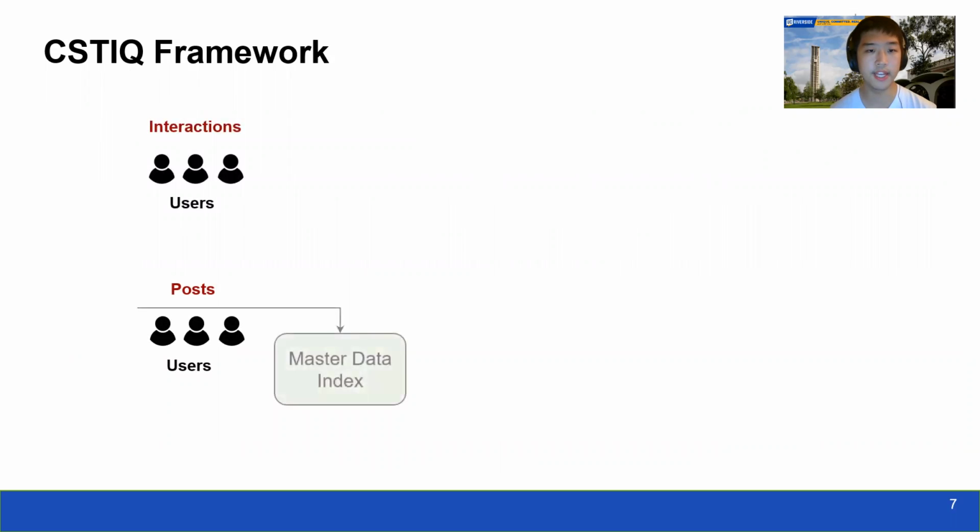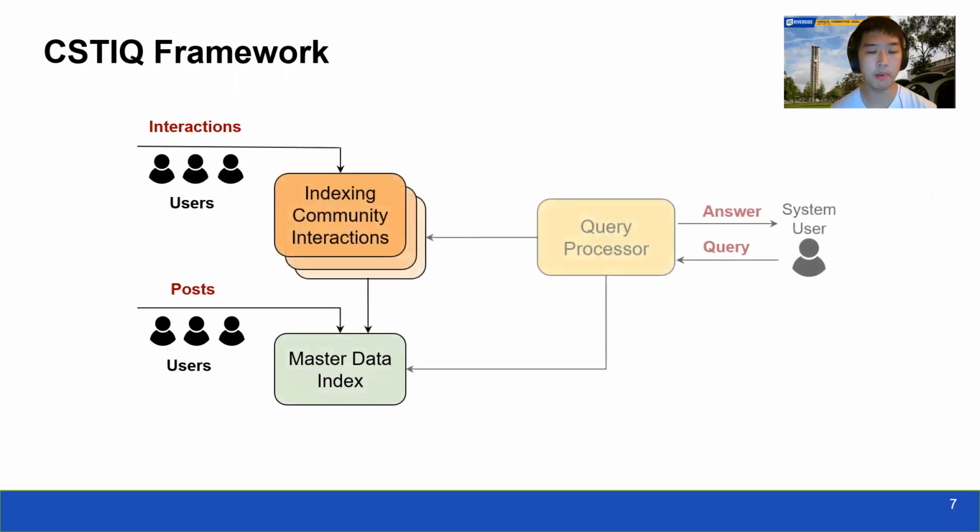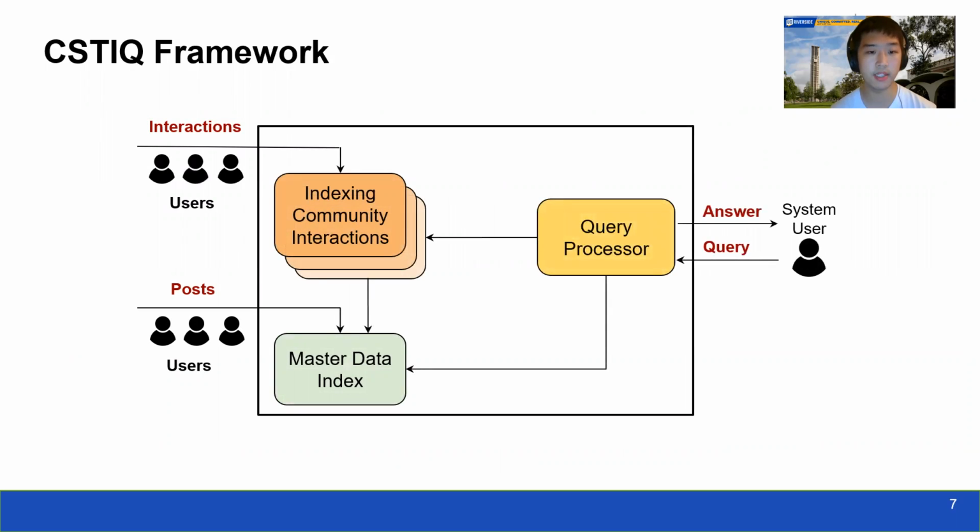This figure shows the indexing framework. The incoming posts are first of all indexed into the master data index, so we can always retrieve the detailed content of a specific post. Most importantly, the community index indexes the interactions between the community users and the posts. The query processor makes use of the indexing components and returns the top K results to the user. To the best of our knowledge, none of the existing work can solve the query on a community scale.